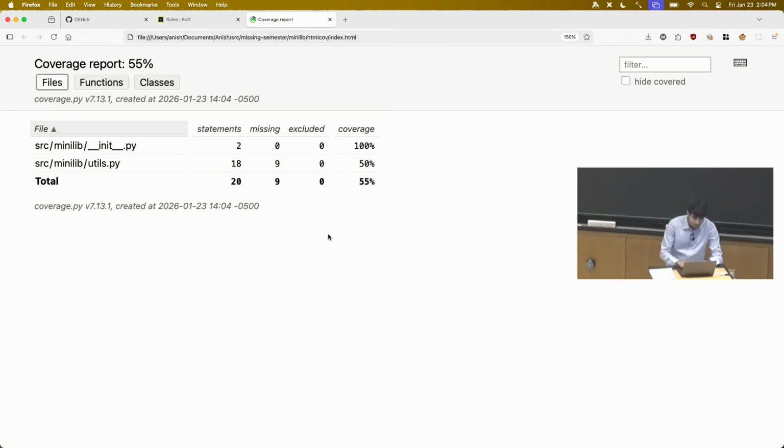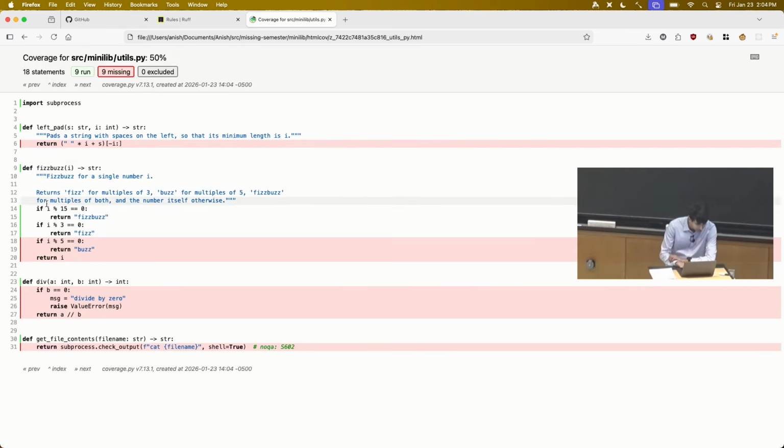So this is that code coverage interface running from a local file in my web browser. If I open up this utils.py, I can see I had that i equals 30 test case for fizzbuzz, and so this is covered. It's in white, with no background. This was also covered, that was the first test I wrote. But these two cases actually aren't covered by my tests, and this stuff down here is not covered either.